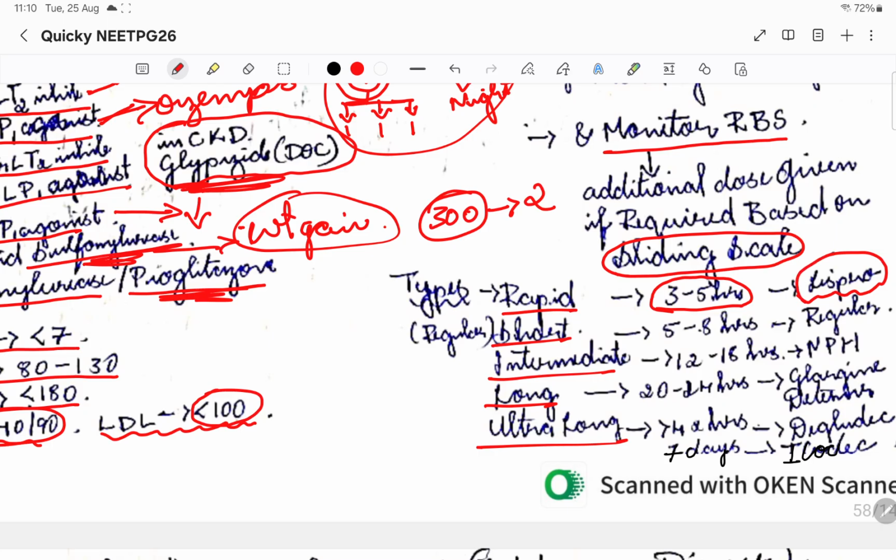Now ultra long acting, please remember there was a drug we used to give for almost 3 days, called degludec. Till date it was there, but now a new drug called icodec has come from India only. It is a once in a week drug, which can stay up to 7 to 8 days. Please remember this, it is a new update.